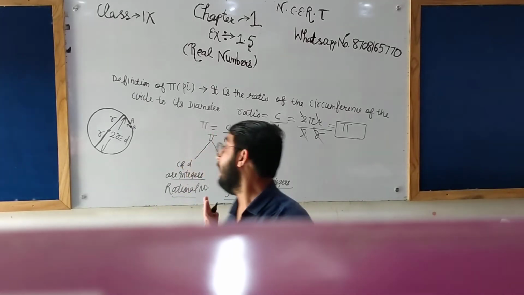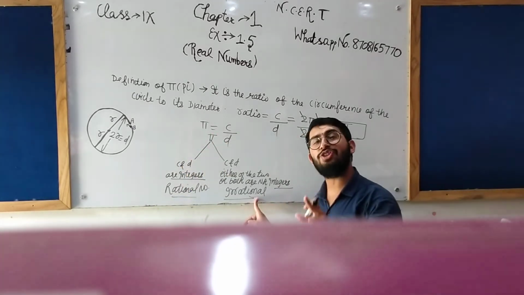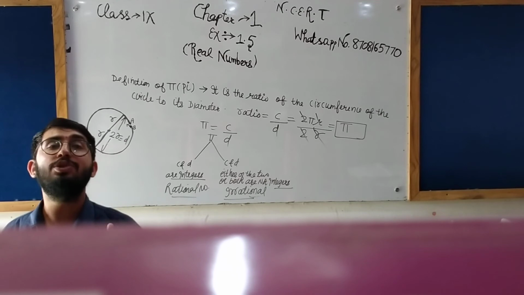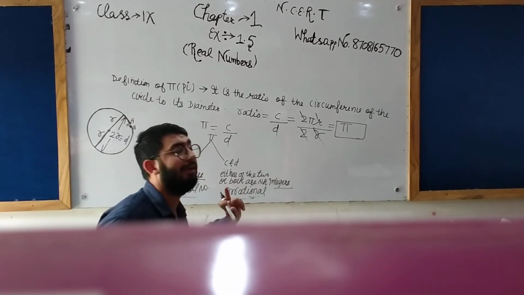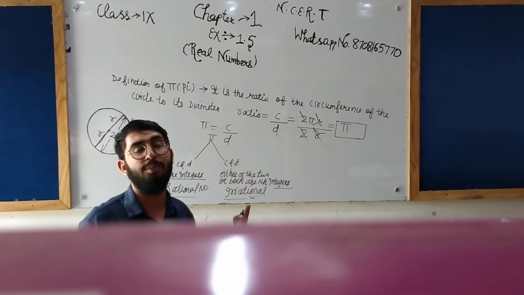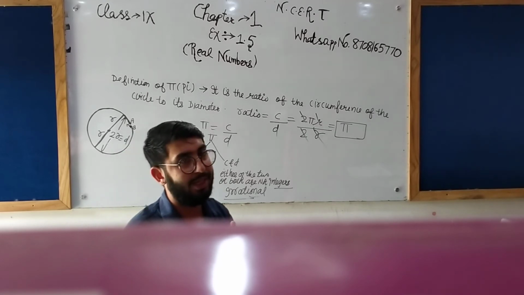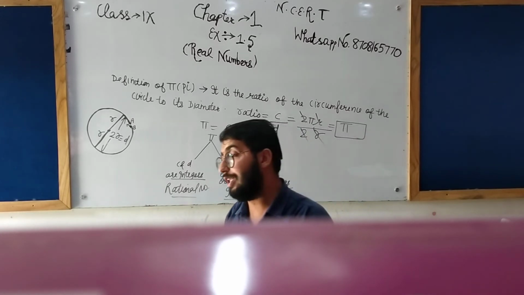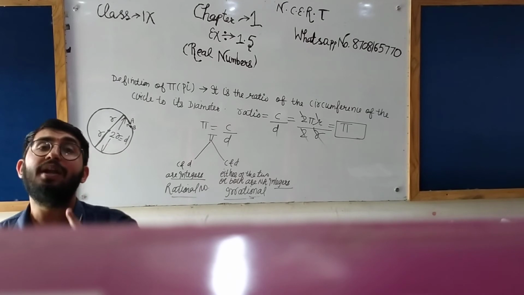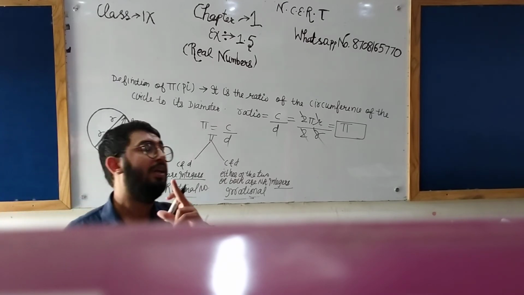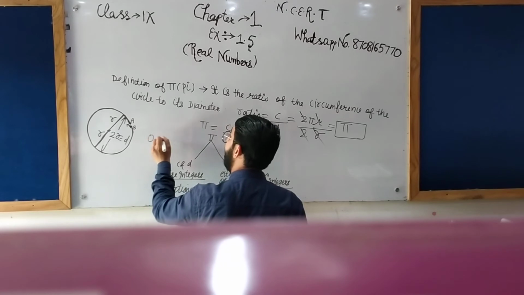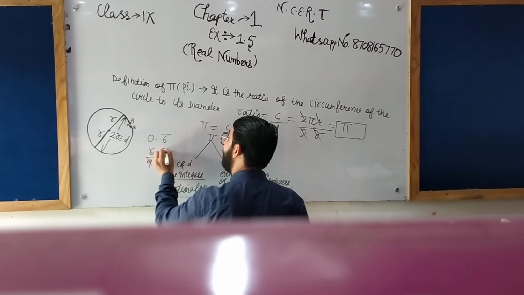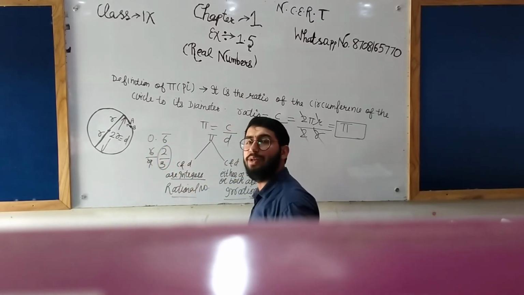Tell me one thing: whenever we are talking about approximation, we use a single word, irrational number. Because in case of a rational number, the decimal expansion is terminating, meaning finite. If the decimal expansion is non-terminating but repeating, we have found the values. We found the value of 0.6 bar, which was 6/9, that is 2/3, the exact value.